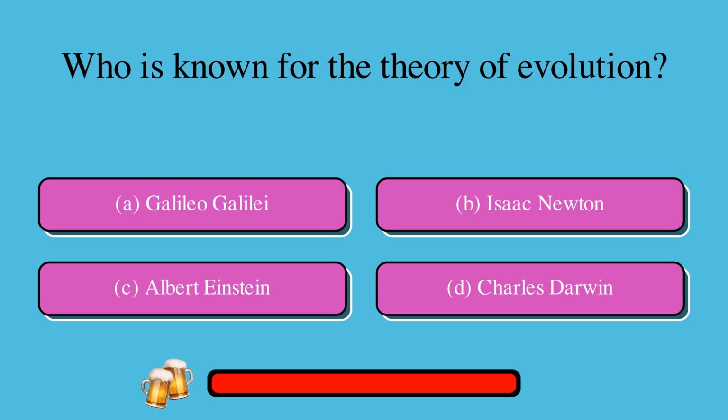Here's some famous biologists trivia. Who is known for the theory of evolution? A. Galileo Galilei, or B. Isaac Newton, or C. Albert Einstein, or D. Charles Darwin? The correct answer is D. Charles Darwin.